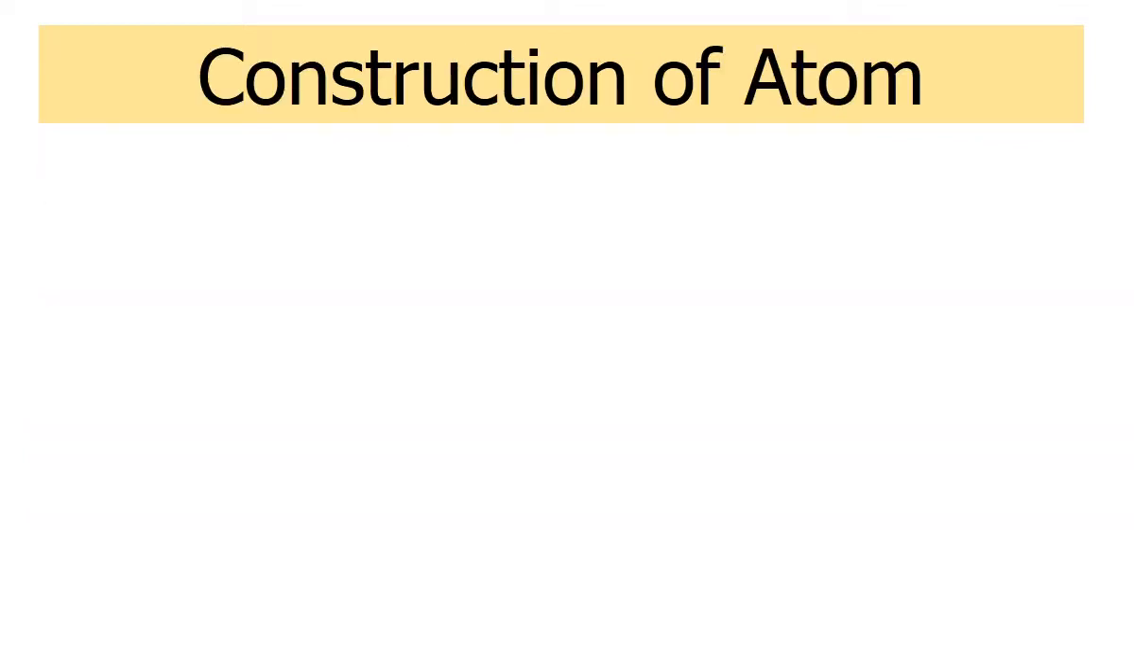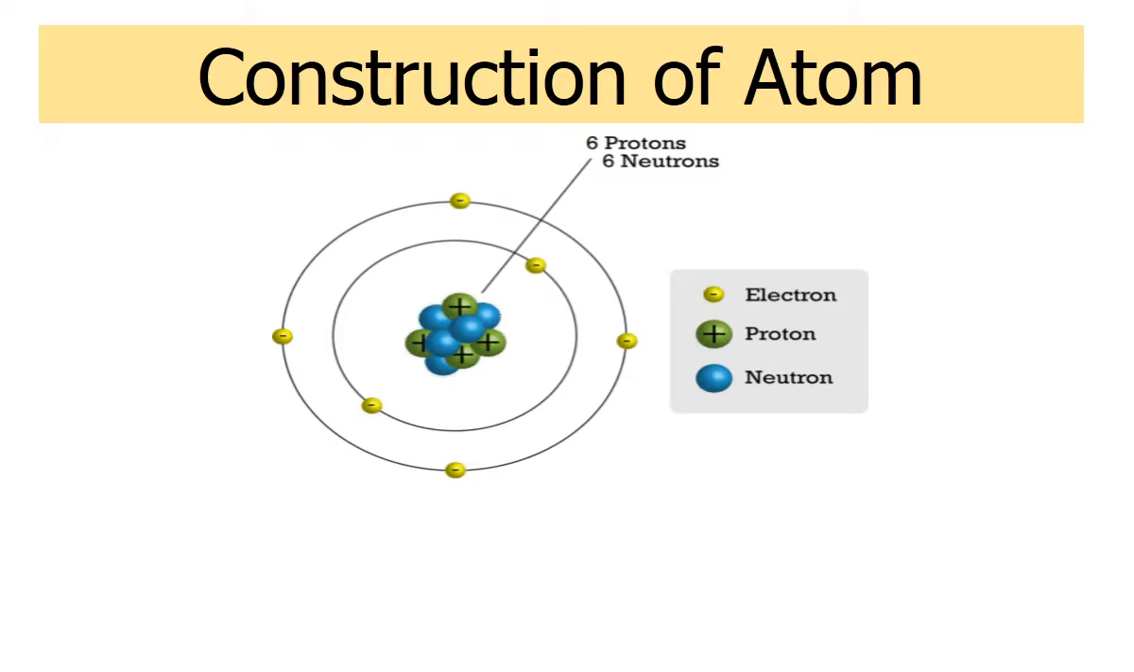Let's have a look at the construction of an atom. In the figure you can see the carbon atom. If we divide an atom, then we'll get three fundamental particles, which are electron, proton and neutron. Electron is negatively charged, which is situated on the outer side of a nucleus. Proton is positively charged, which is situated at the center, and neutron is electrically neutral, which is also situated in the center.